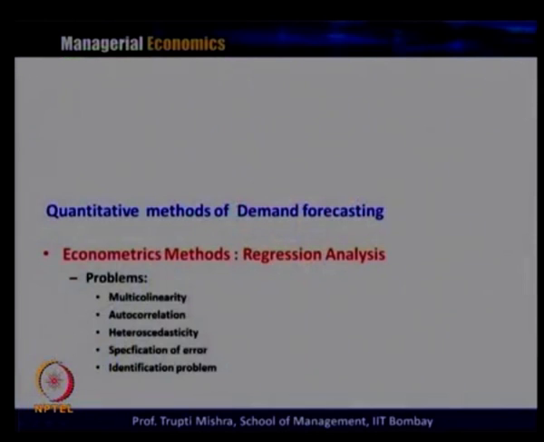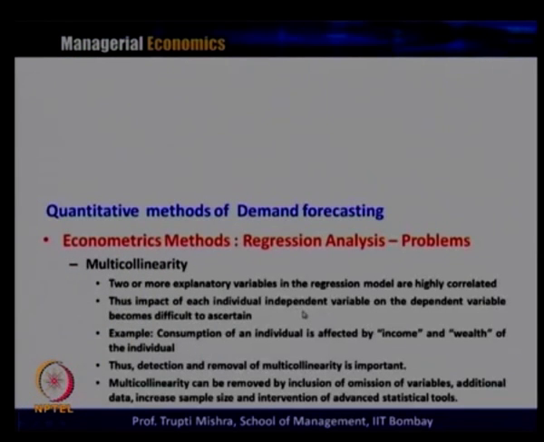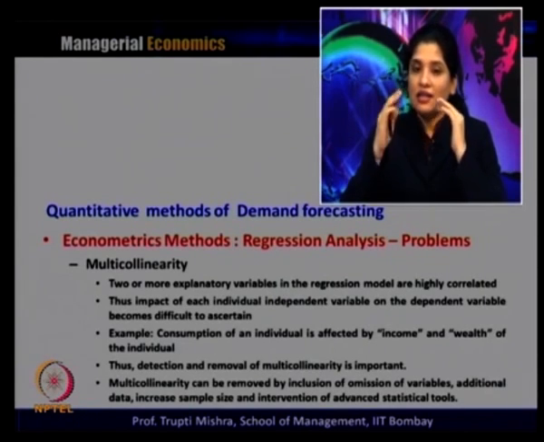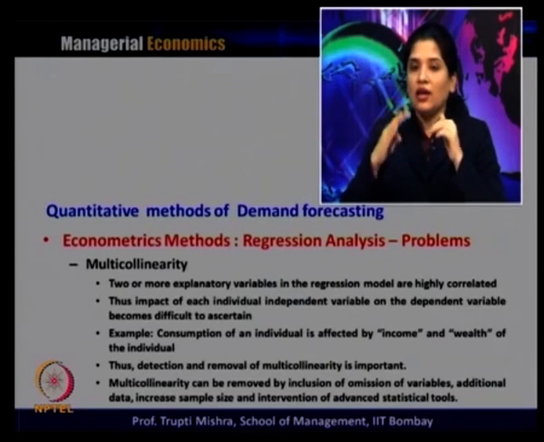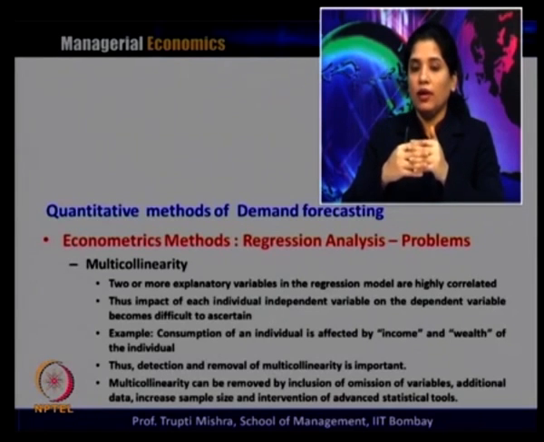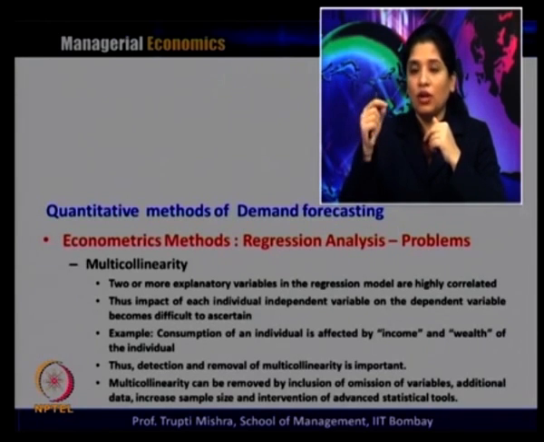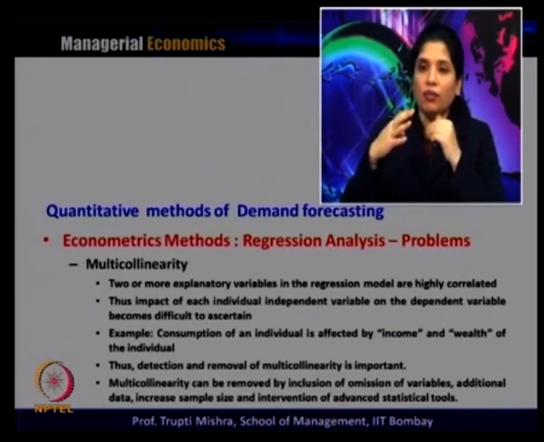But what are the problems or challenges faced when we use the regression method to forecast the demand? The first problem is multicollinearity. Here two or more explanatory variables in the regression model are highly correlated, which is why it is called a multicollinearity problem. Since they are highly correlated, the impact of each individual independent variable on the dependent variable becomes difficult to ascertain. So, what is the impact of the individual independent variable on the dependent variable?